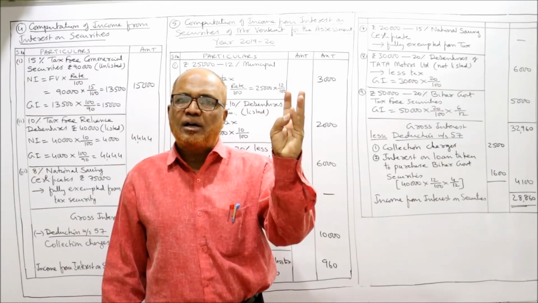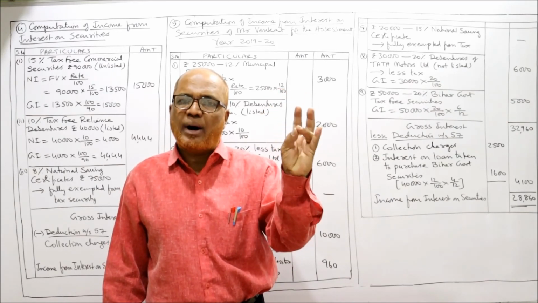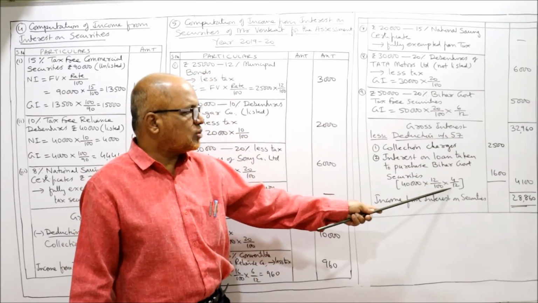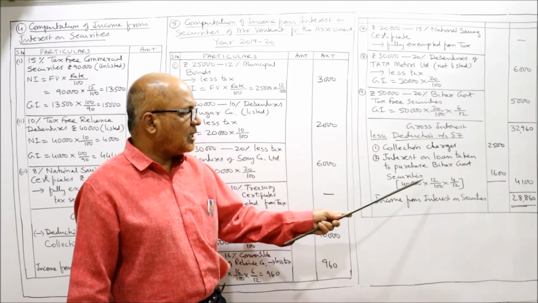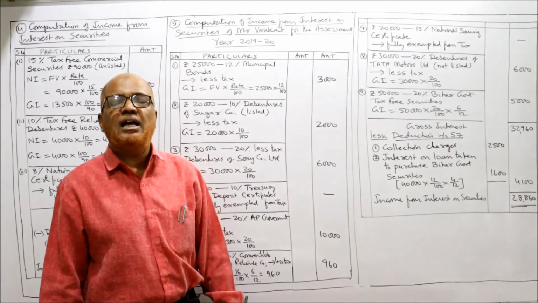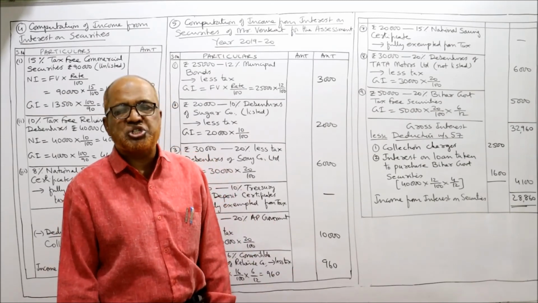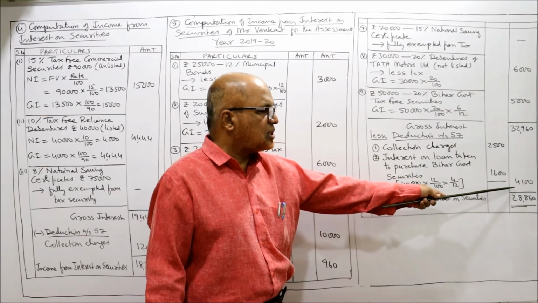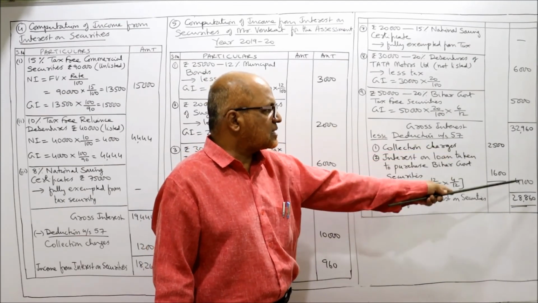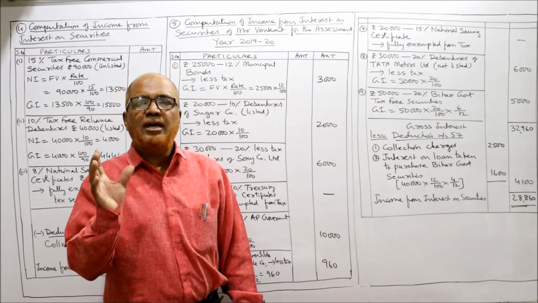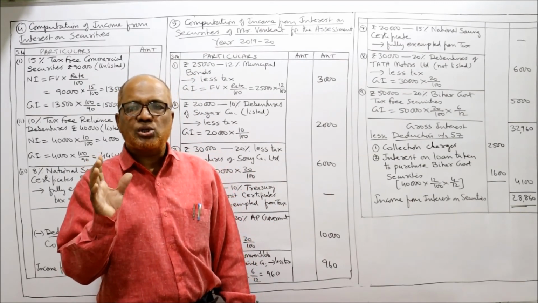So 4 months interest we have to take. So 40,000 into 12 by 100 into 4 by 12. 1,600 rupees is the interest on loan taken to purchase the Bihar government security. So total deductions are 4,100. Deduct 32,960 minus 4,100. 28,860 is the income from interest on securities.